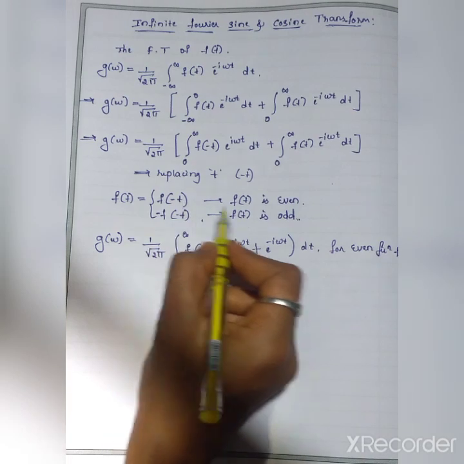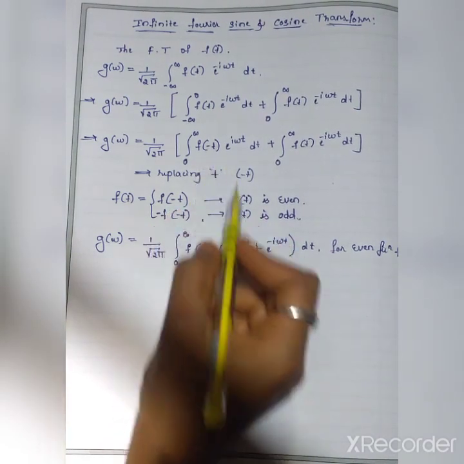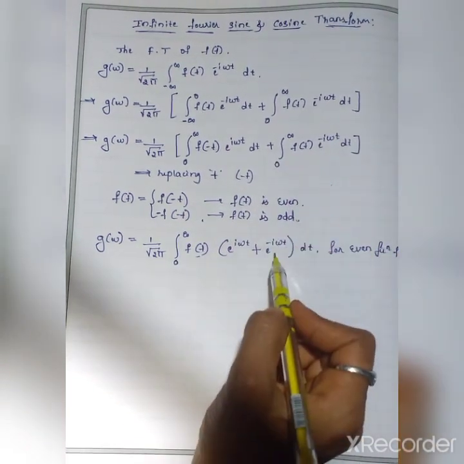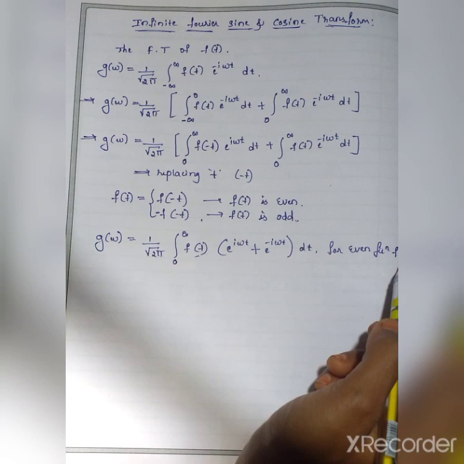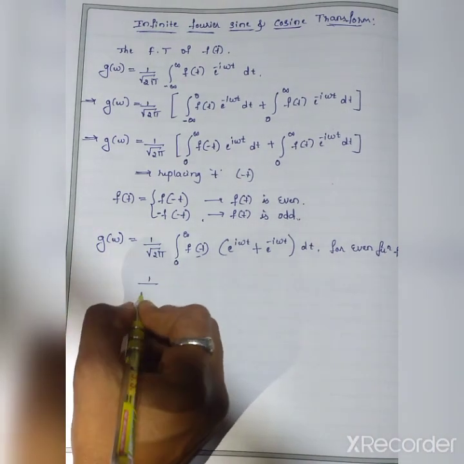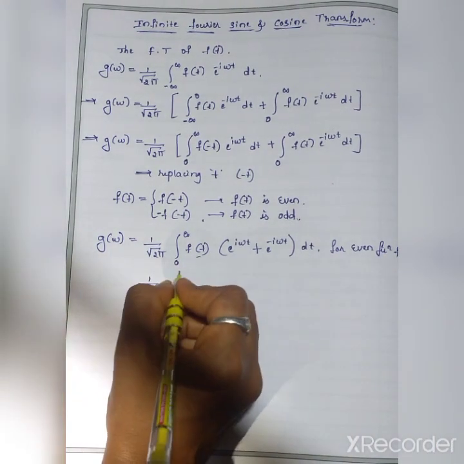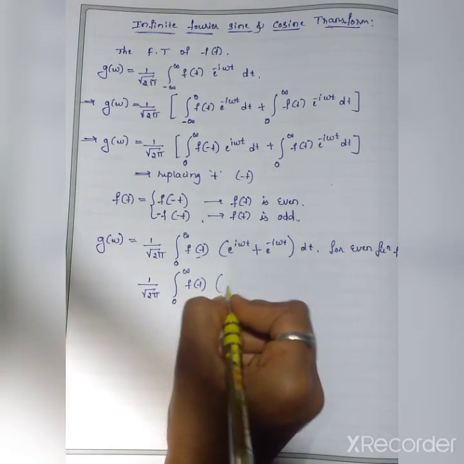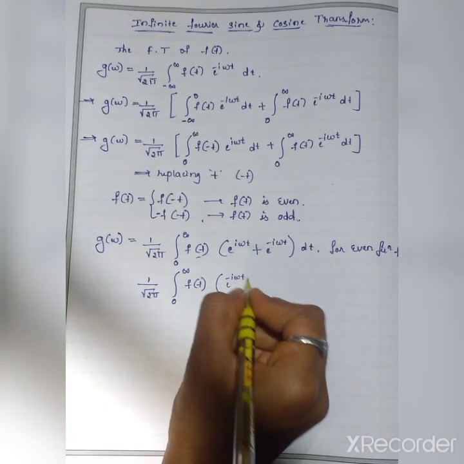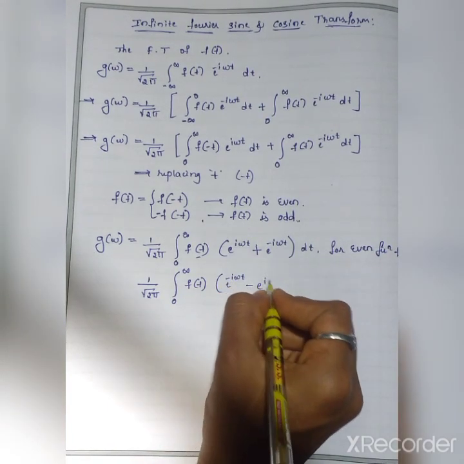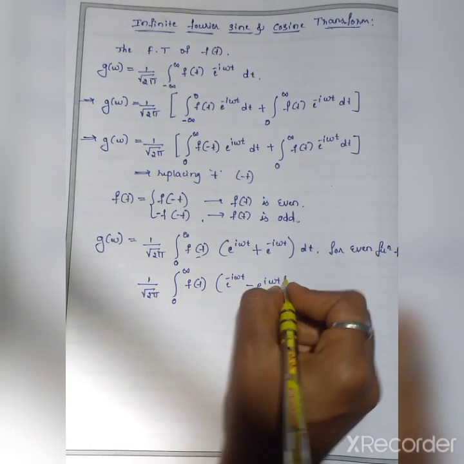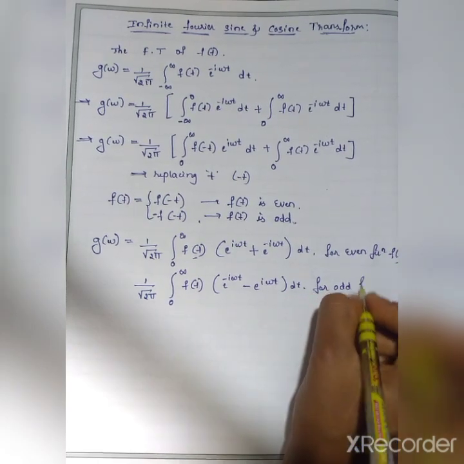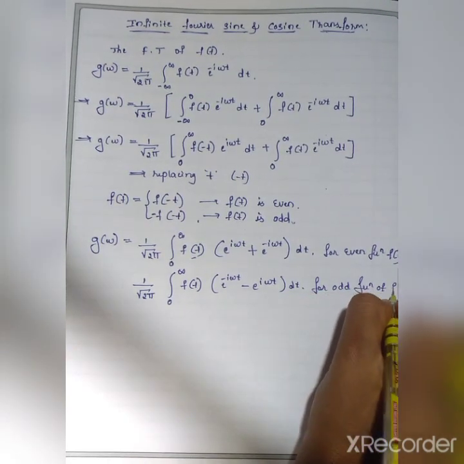See here, f of minus t equals f of t is even. So minus t is f of t only. So this is e raised to i omega t plus e raised to minus i omega t dt as it is for even function. Next, 1 by root 2 pi, 0 to infinity f of t, e raised to minus i omega t minus e raised to i omega t into dt. This is for odd function of f of t.